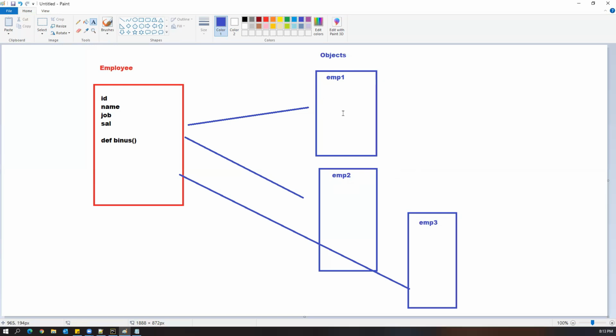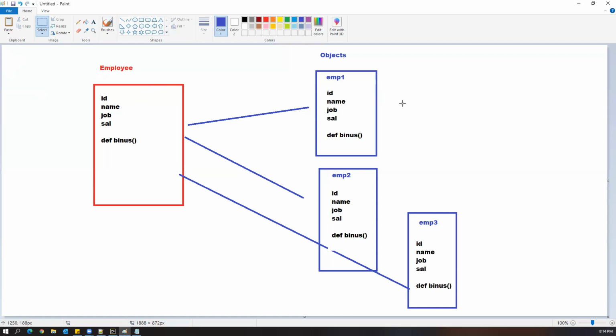But what does the object contain? Whatever variables and methods we created in the class, the same things will be there in the object also. That means every object will acquire its own copy of the variables and methods. So now the class is a logical entity, whereas the object is a physical entity.